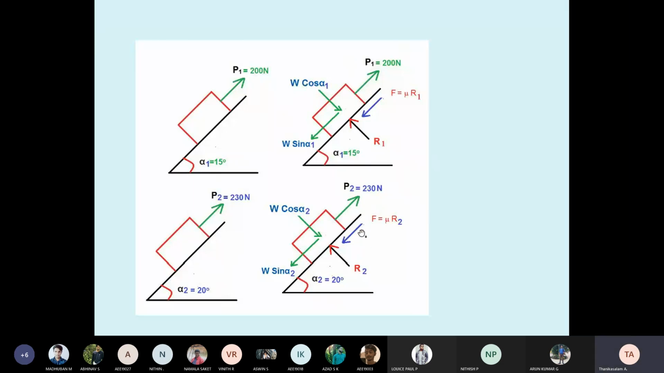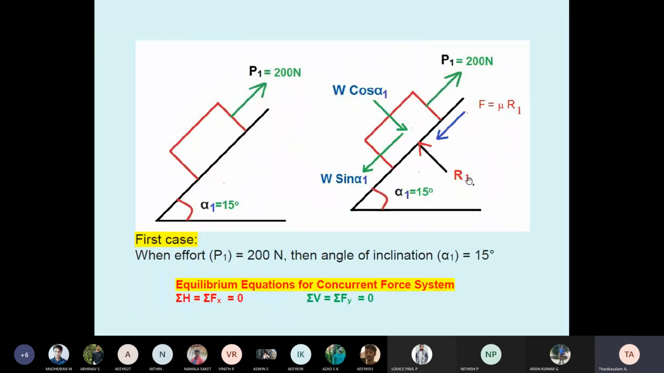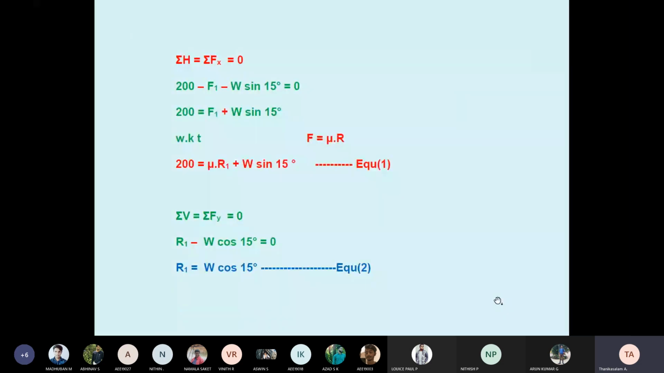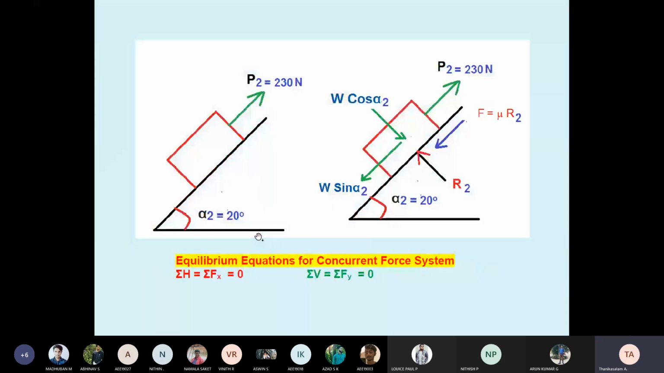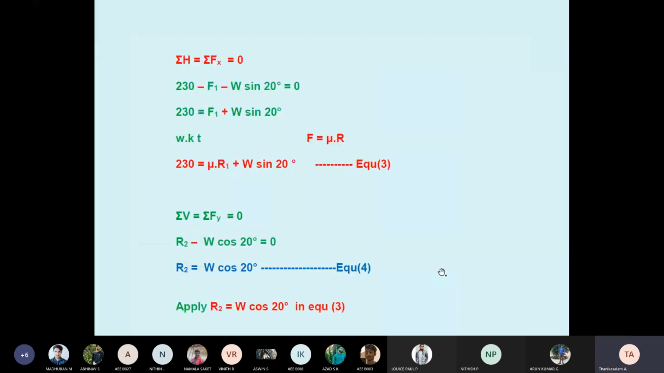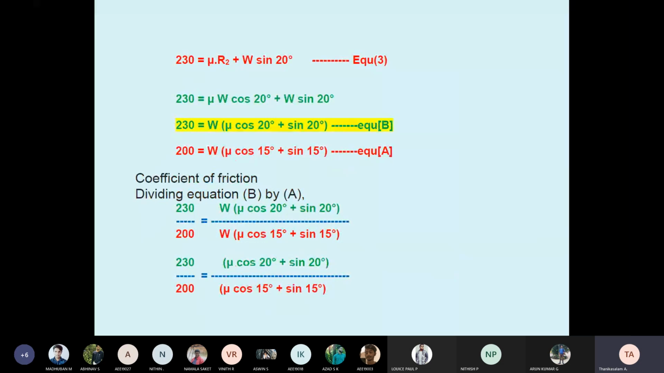The friction is downward. I take case 1: applied force 200 Newton, body moving upward, friction downward. Then from the equilibrium equations I found equation A. Now the second case: effort 230, angle 20 degrees, body moving upward, friction downward. Again, after solving, these steps already explained, finally we got equation B. Students, in yellow color, see here, equation B.